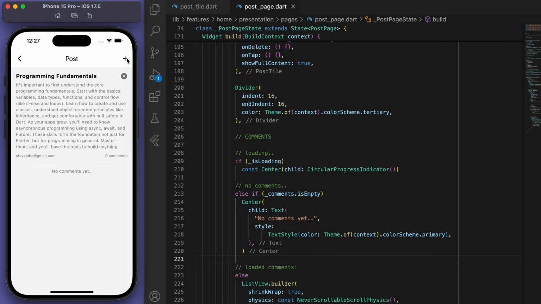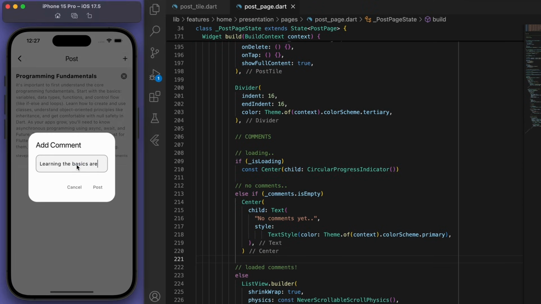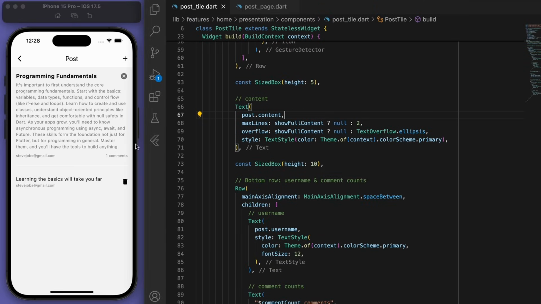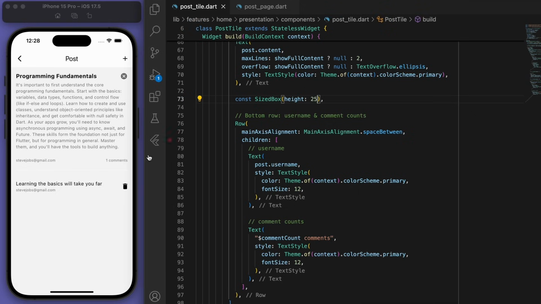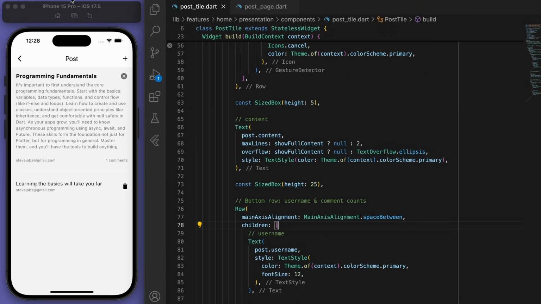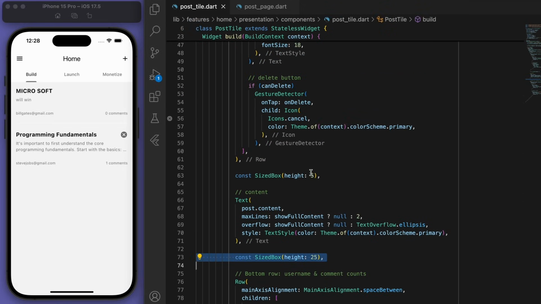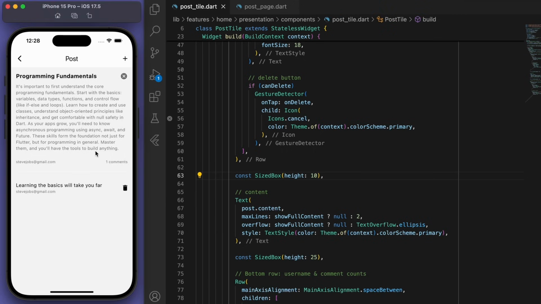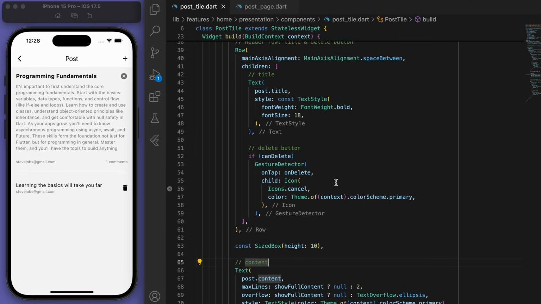And if I add a new comment, okay, that's what it looks like. So let's try to decorate and space everything out appropriately. Now I want to change that cancel icon. Let's change it to a more options.